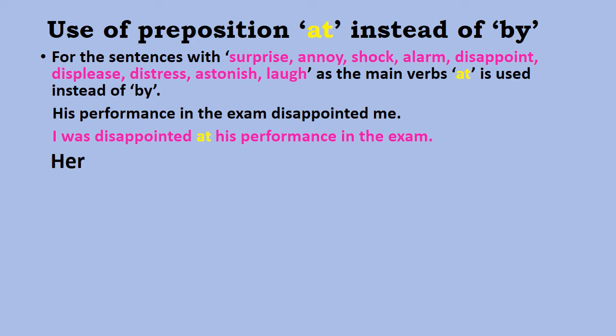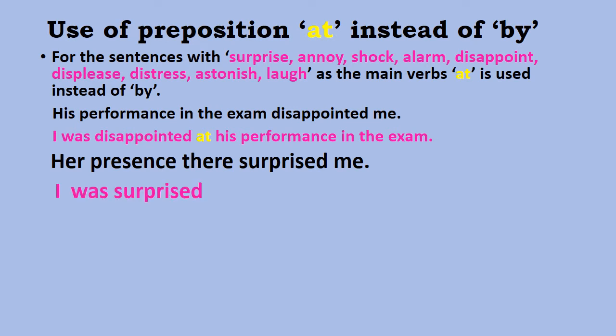Next is, her presence there surprised me. We follow the same procedure. Me, object, will change to subject, I. Verb surprised will change to was surprised. Since surprised is the main verb, our connector will be "at", and then the subject from the active voice, that is her presence there. The sentence becomes, I was surprised at her presence there.